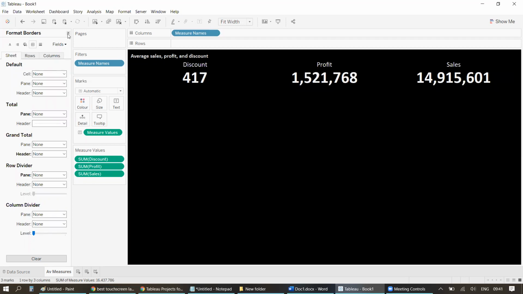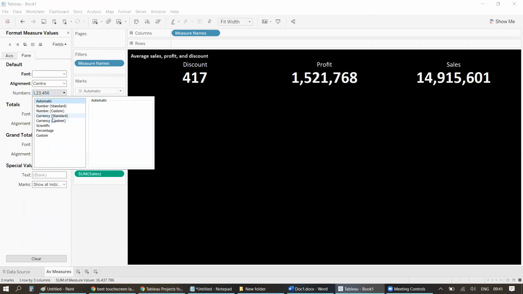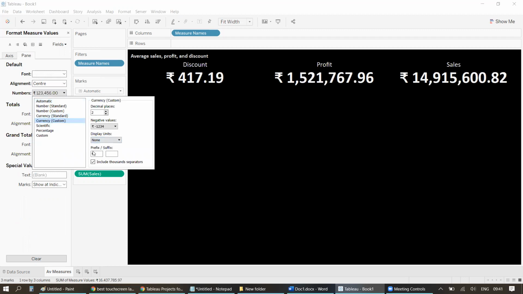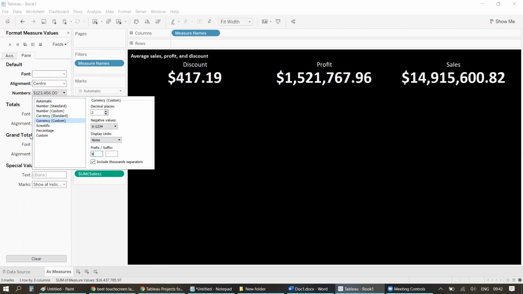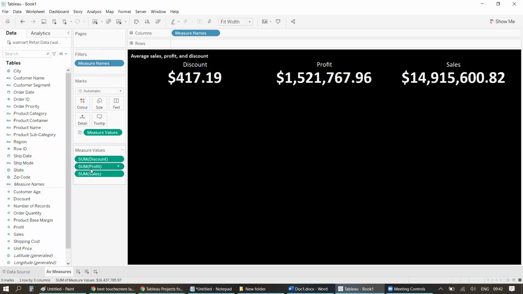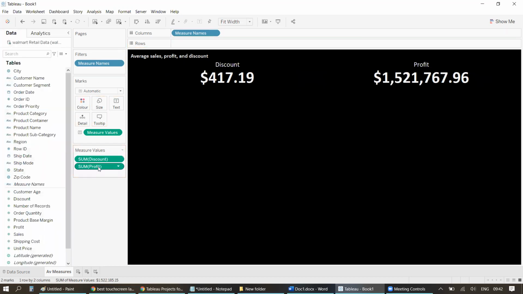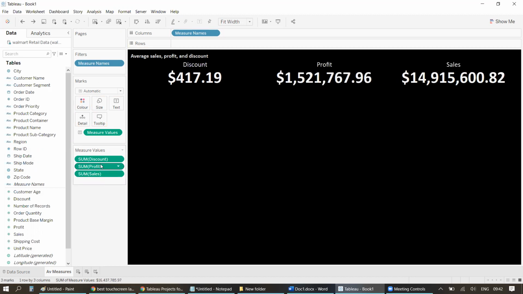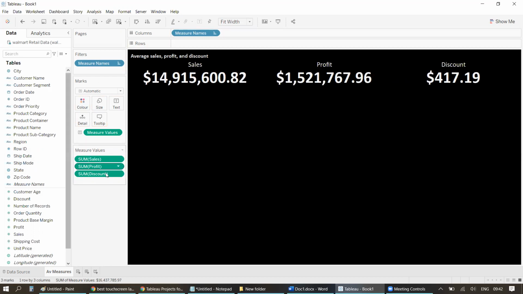Okay, let's do a few more formatting steps. Like measure values I'm selecting. And what I'll do is I'll change this to currency. Ultimately, it's currency, right? So I'll just change this to currency, dollar. Okay, and it looks like this. Also, I'll change the order. I want profit second, sales first, and discount at the last. Right? So it looks like this.